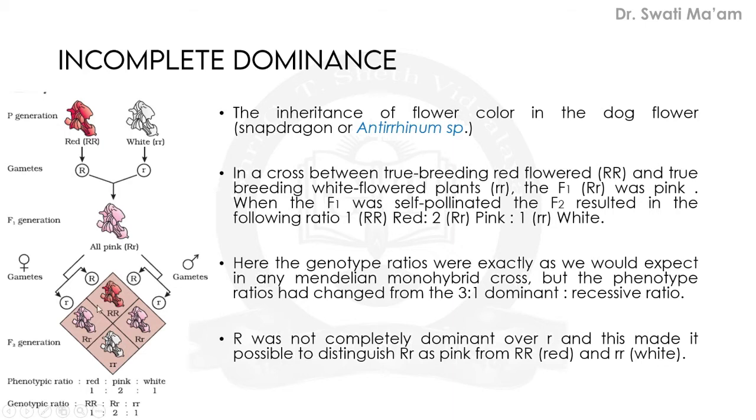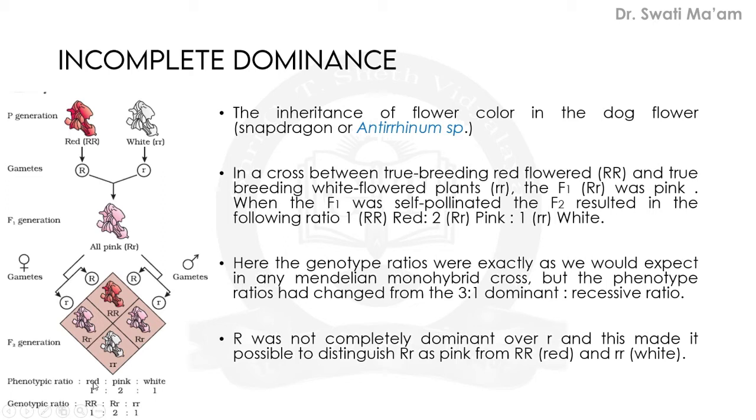And when the four possibilities are observed, it is seen that 25% of plants resembled one parent and another 25% resembled the other parent, and 50% resembled the F1 generation parents. So the phenotypic ratio according to Mendel's monohybrid experiment concept should come 3 to 1, but rather we can observe here a 1 to 2 to 1 ratio. So actually it deviates from the Mendelian concept.